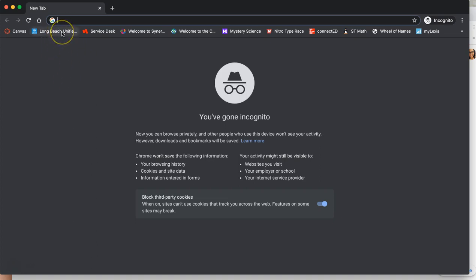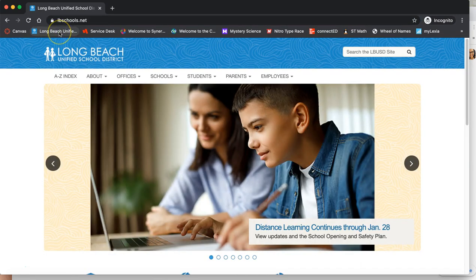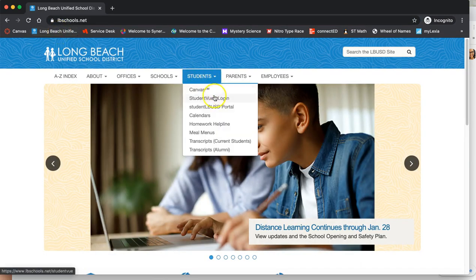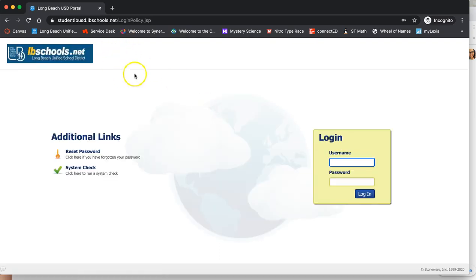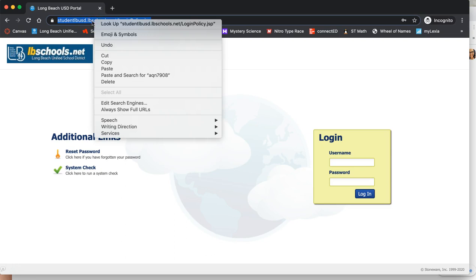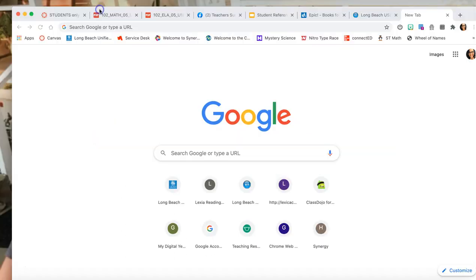So now that's incognito, I can go back to the district website and actually click on the portal. Because what happens before is, as a teacher, we wouldn't even be able to make it this far because it blocks us because we're not a student. And so here is what I did. This is what I copied right here, the web address. I just highlighted it, right-clicked, and I copied it, and I closed the window.